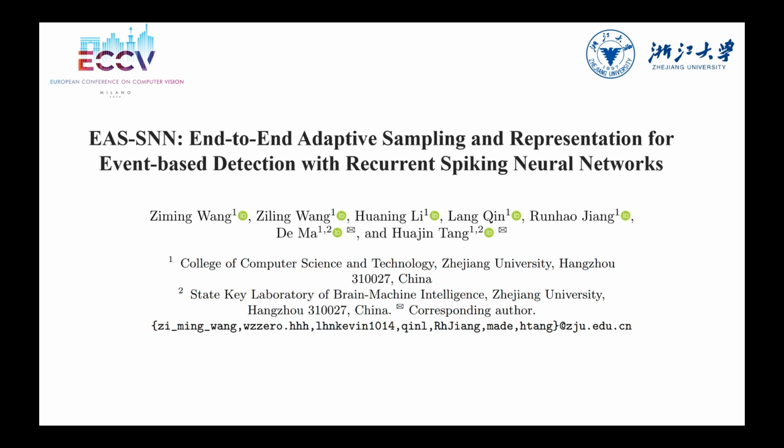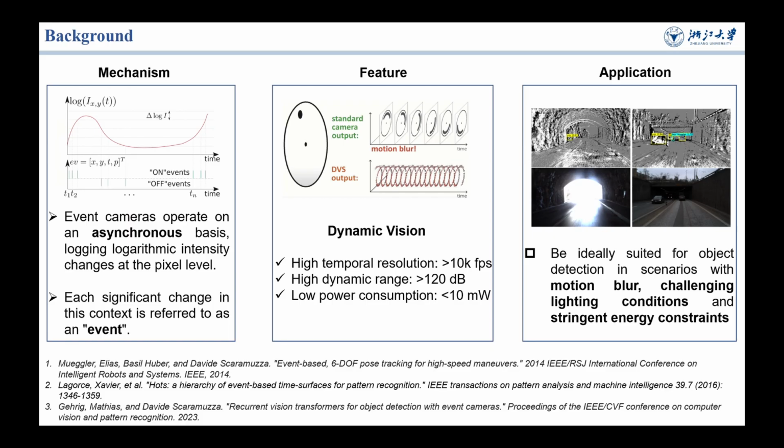Everyone, I am delighted to present our work titled EAS-SNN, End-to-End Adaptive Sampling and Representation for Event-Based Detection Using Recurrent Spiking Neural Networks. In this study, we introduce an adaptive sampling module that leverages recurrent convolutional SNNs enhanced with temporal memory, facilitating a fully end-to-end learnable framework for event-based sampling detection.